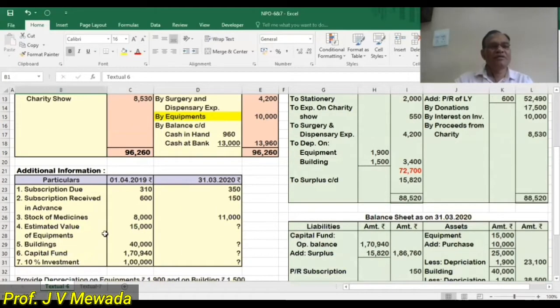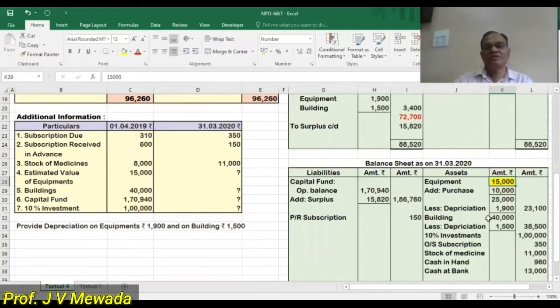So here we are given the estimated value of equipment. So our first posting will be equipments in the balance sheet 15,000. That is the opening value. Then we'll write buildings 40,000. That is the opening balance of the building that we are writing on the asset side. These all we are writing in the inner column.